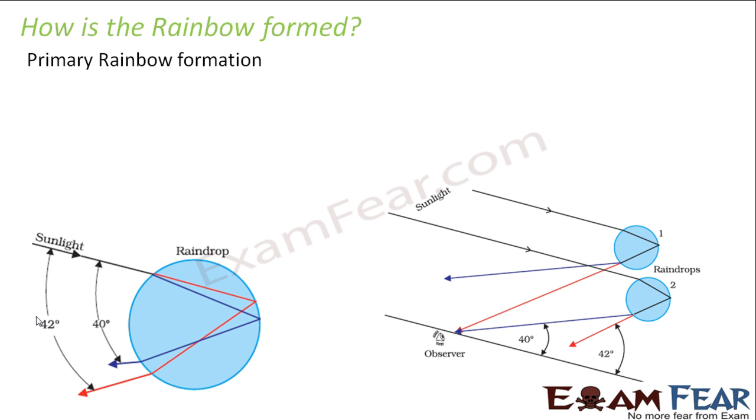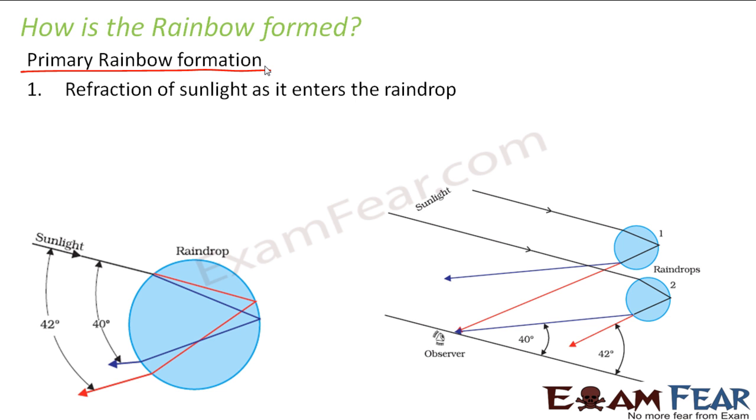So now let us look at the formation of a rainbow. Here we will talk about primary rainbow formation. How is a primary rainbow formed? So now you will also come to know what a primary rainbow is and what a secondary rainbow is. When we talk about a primary rainbow, it is formed in 3 steps. In the first step, what happens?